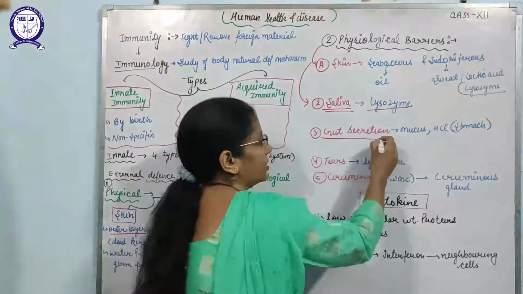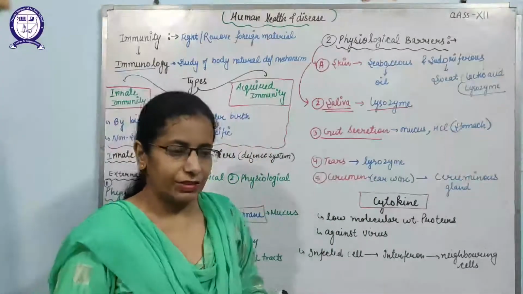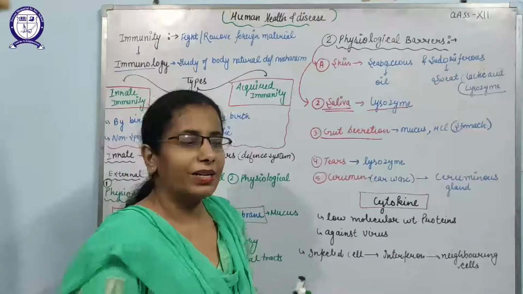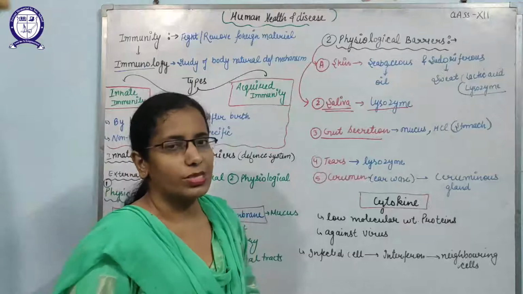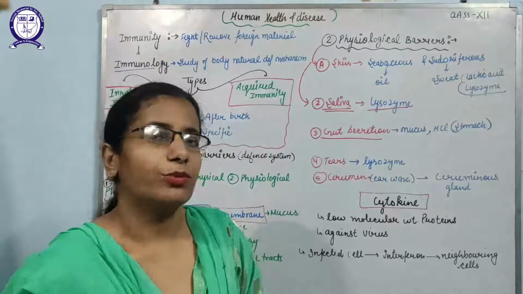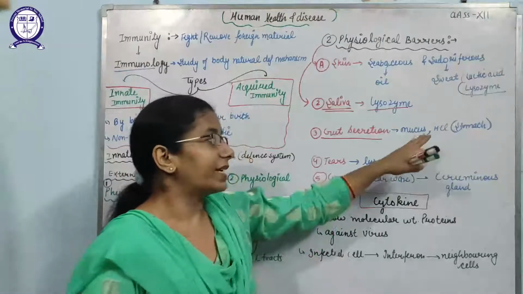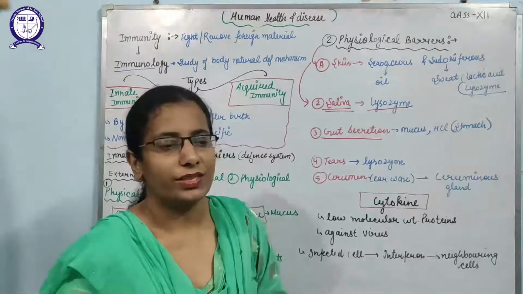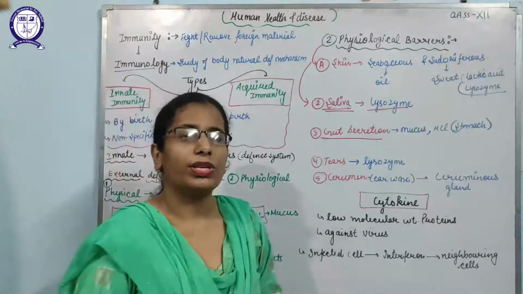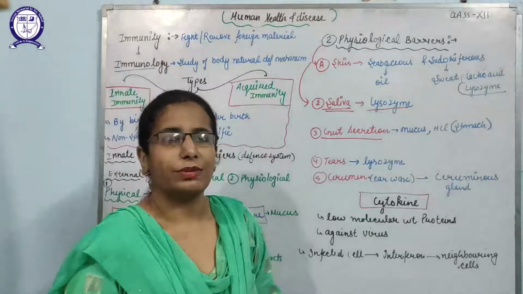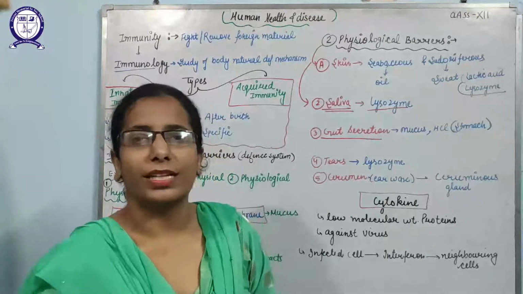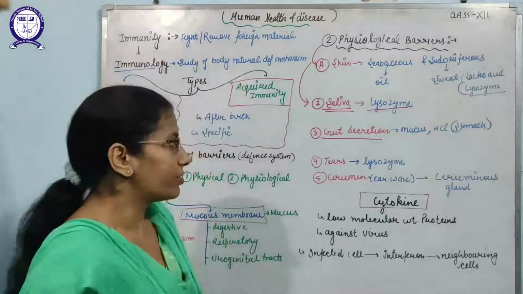Third is the gut secretion. If any pathogen escapes through the saliva or the lysozyme, it will enter into the gut, and our gut also has special secretions. The digestive tract is covered by the mucous membrane that releases mucus, and that mucus will trap the pathogens. Second, in our stomach, gastric juice contains a number of proteolytic enzymes and hydrochloric acid. Hydrochloric acid maintains the acidic condition in the stomach that provides protection against pathogens, because many types of pathogens cannot survive in acidic conditions.